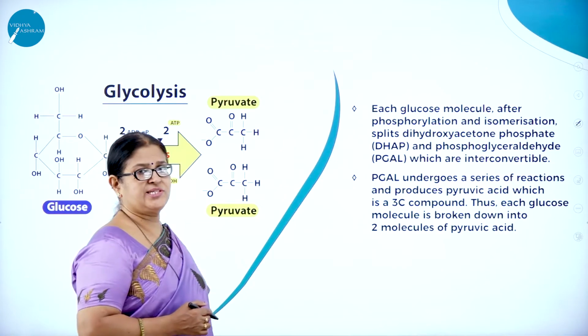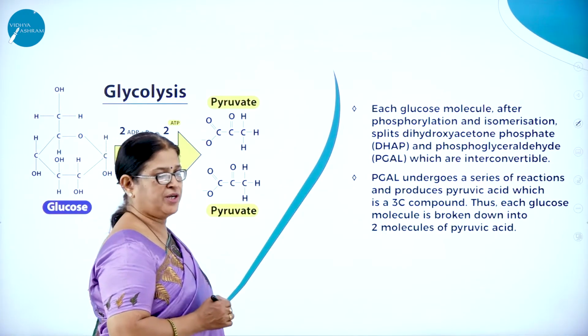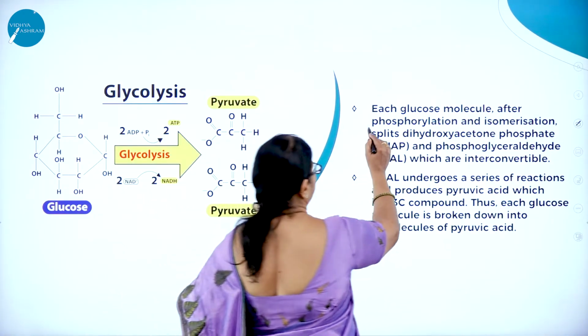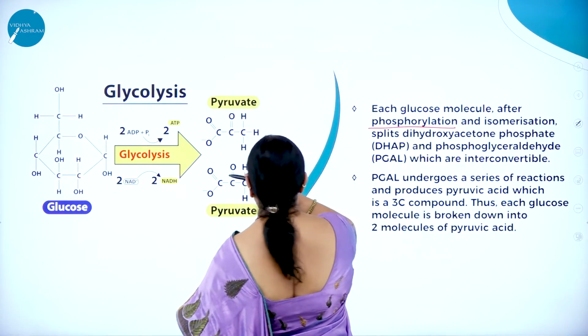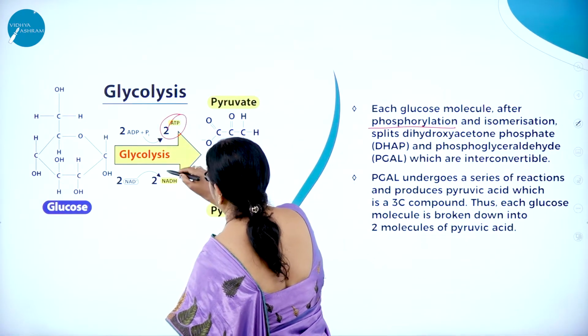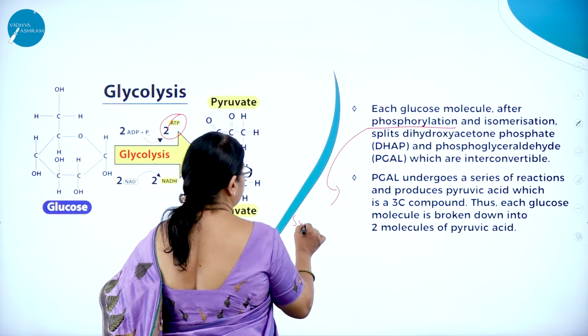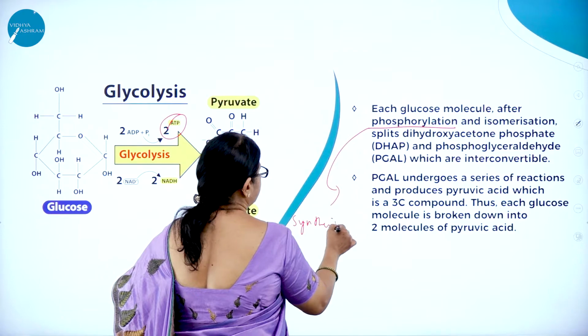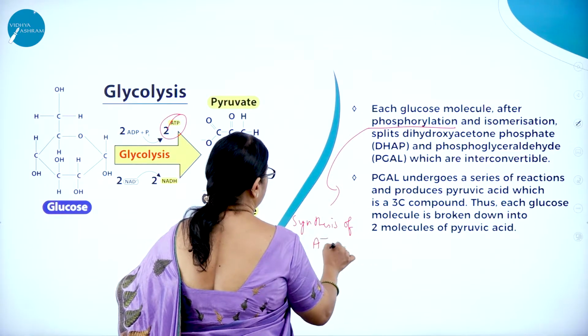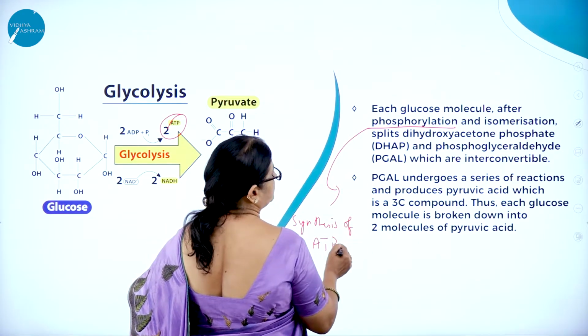Now, what is the next step? Each glucose molecule undergoes phosphorylation, that is, after release of ATP. Here you can see 2 ATP molecules. So what is phosphorylation? That is nothing but synthesis of ATP. Synthesis of ATP is called phosphorylation.